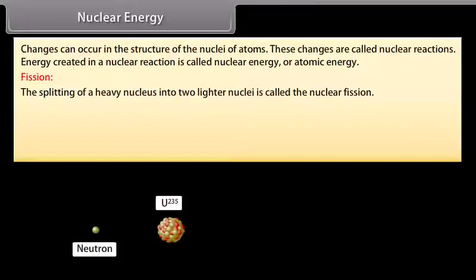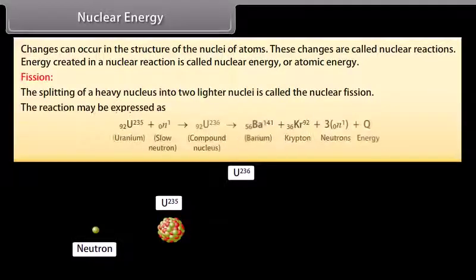When a slow neutron strikes a uranium-235 nucleus, it is absorbed by the nucleus and an unstable isotope of uranium, U-236, is formed, which immediately breaks into two fragments emitting 2 or 3 neutrons with release of an enormous amount of energy. The reaction may be expressed as